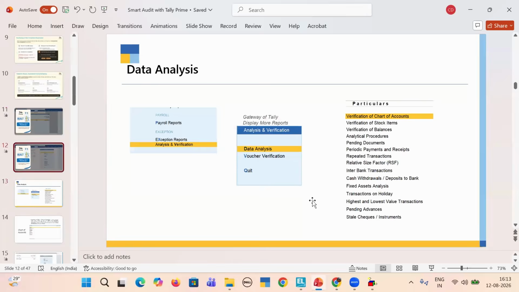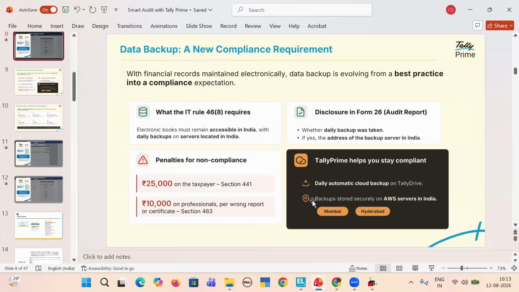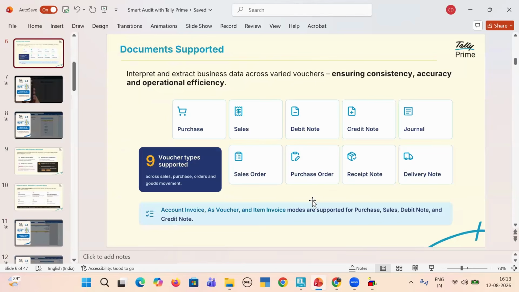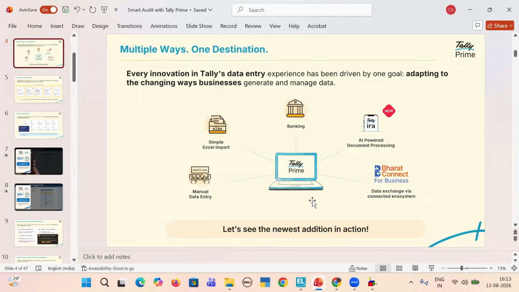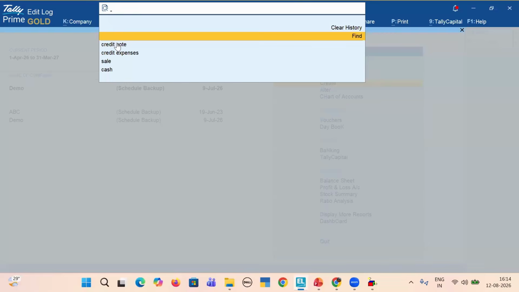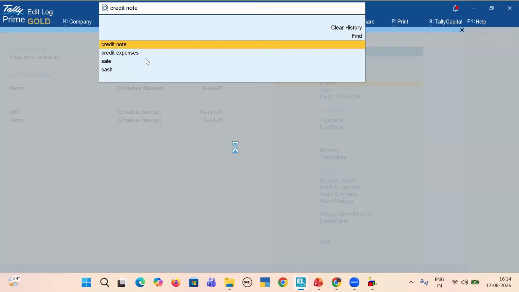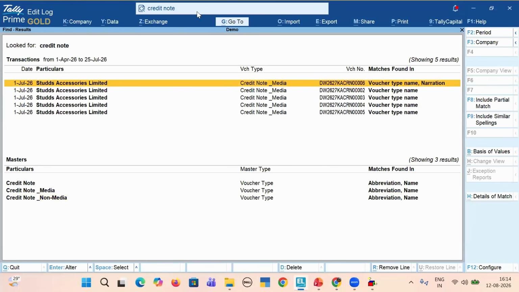So these two amazing features are now available with Tally 7.1. I request you all to update your TallyPrime to 7.1 to use all these amazing features. Apart from this, you have many more features. It works as if you use Alt F in any Word or Excel copy. You have this feature here also. You put any detail here and you get all the related reports in one go.